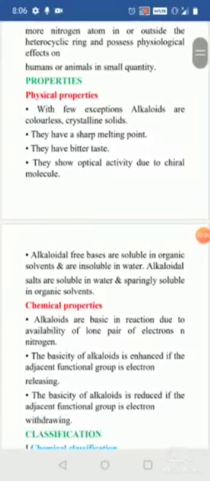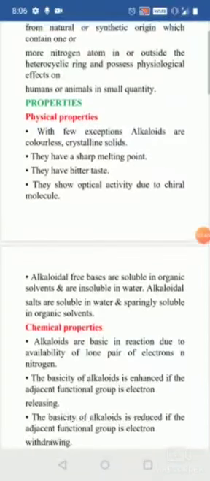Coming to the solubility, the alkaloids are soluble in organic solvents and insoluble in water. Coming to the alkaloidal salts, they are soluble in water and insoluble in organic solvents. The bases are insoluble in water but soluble in organic solvents. The salts are soluble in water and partially soluble or insoluble in organic solvents.